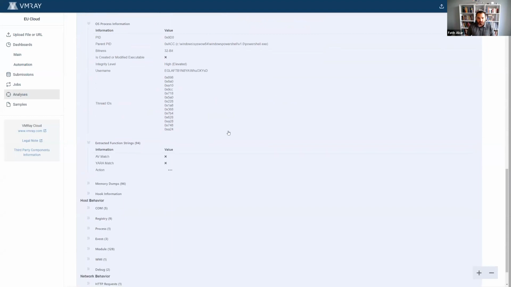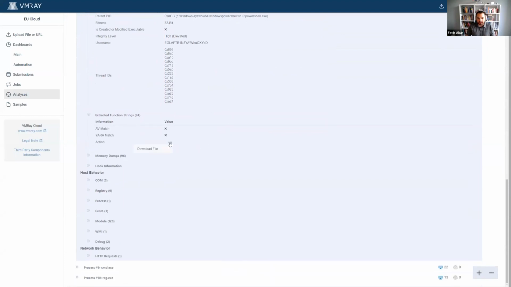And we can also see the extracted function call strings that are coming from our unique capability of monitoring every single Windows API call that is triggered in that analysis by the sample itself. And we can actually export or extract the string parameters out of it.